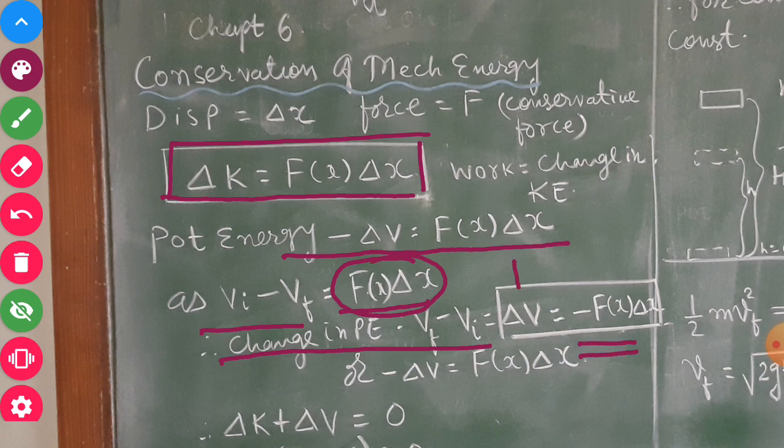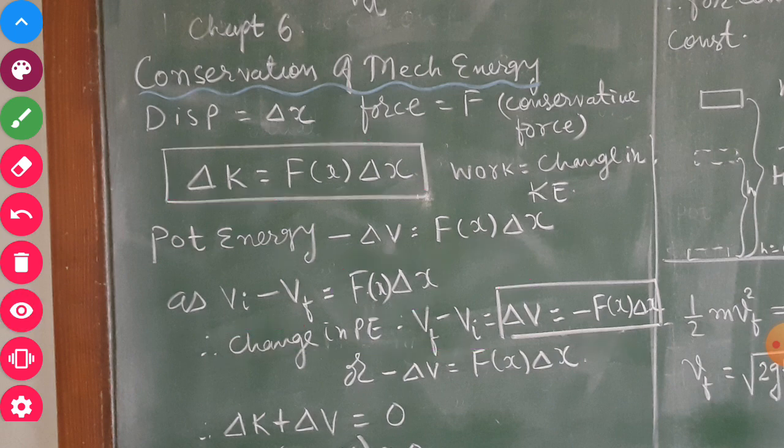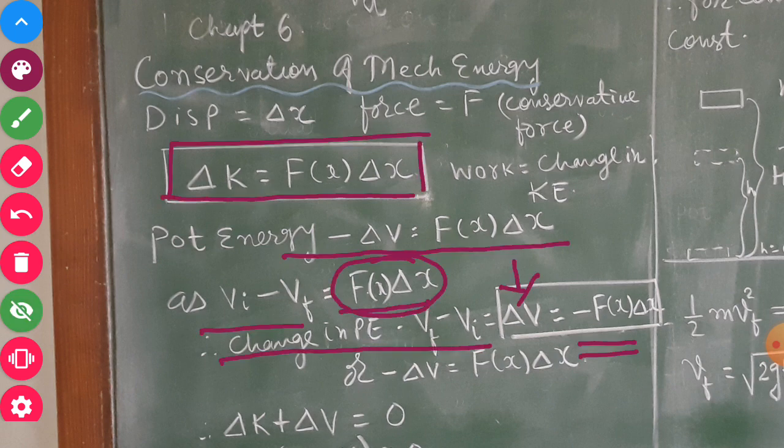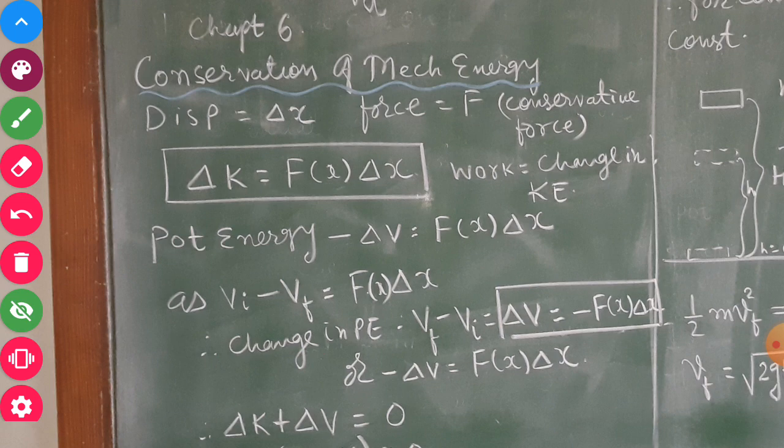So the change in potential energy is equal to minus Fx into delta x. That minus sign goes to the other side, then we can say minus delta V is equal to Fx into delta x. So it is written here.